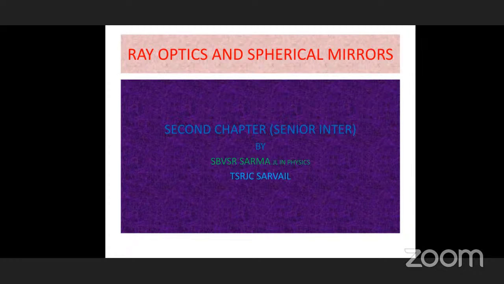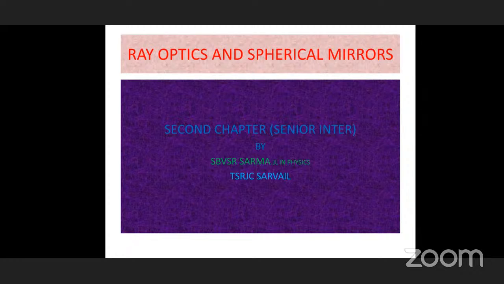One, whenever a light ray passes from one medium to another medium, there are two possibilities. One is reflection, another is refraction. While considering refraction, there are two laws we have discussed. Whenever refraction takes place, the incident ray, the refracted ray, and also the normal line, these three are in the same plane. And second, the relation between the angle of incidence and the angle of refraction we have discussed.